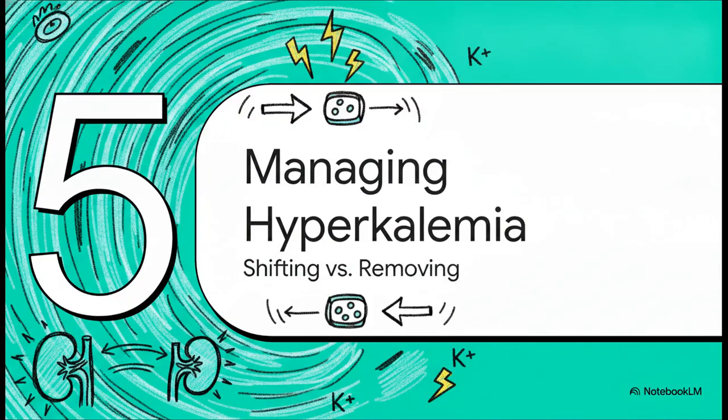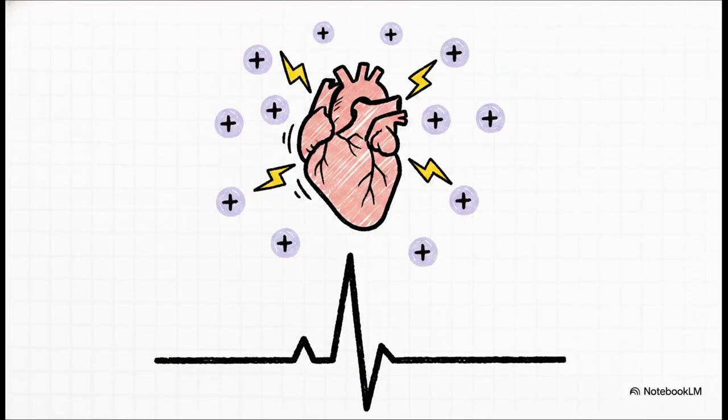All right, last part. Section 5, managing hyperkalemia, shifting versus removing. When the kidneys stop filtering urine, toxins and electrolytes build up fast. And because the kidneys can't excrete potassium during AKI, it builds up in the blood, creating a severe threat to the heart. You have to initiate immediate evaluation and intervention if the serum potassium exceeds 7 milliequivalents per liter, or if you see specific ECG abnormalities, things like prolonged QRS complexes, depressed ST segments, and those classic high-peaked T waves. If you see those, it means a cardiac arrhythmia is imminent.